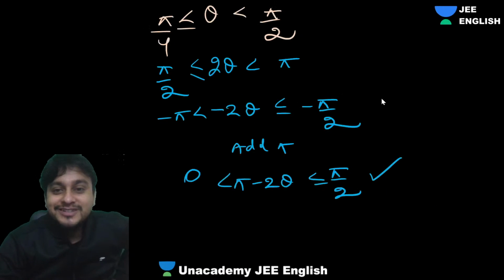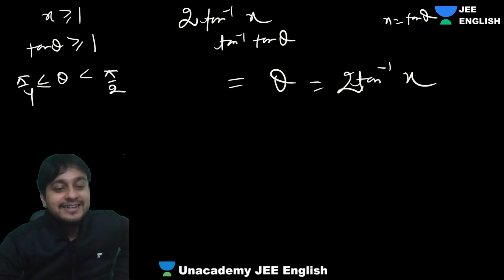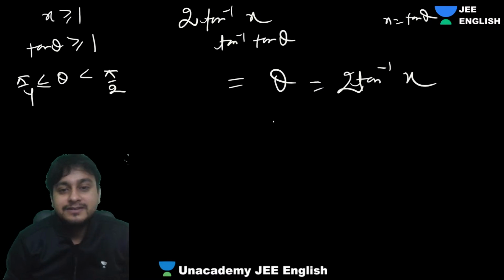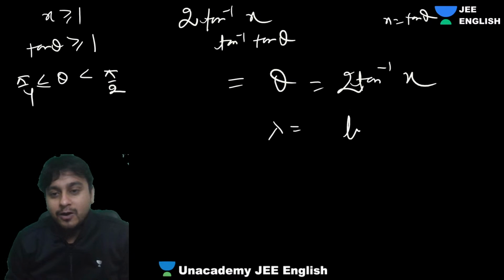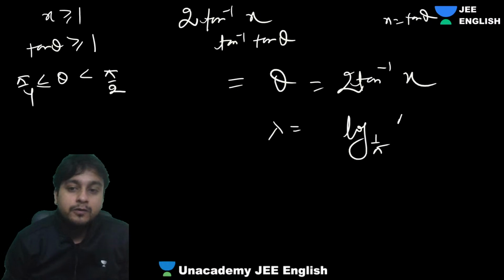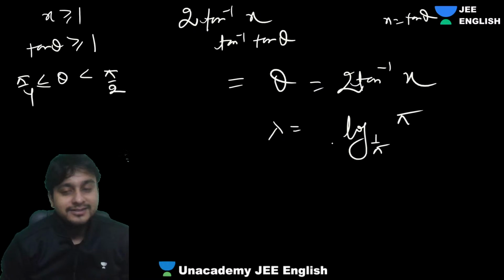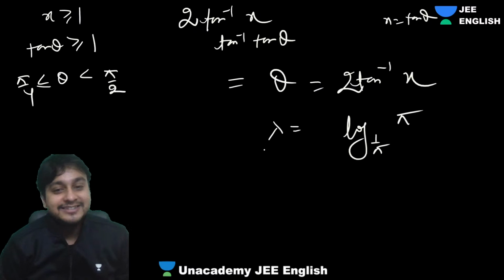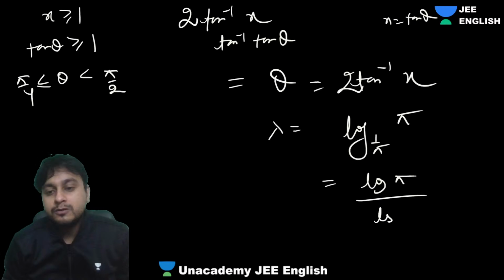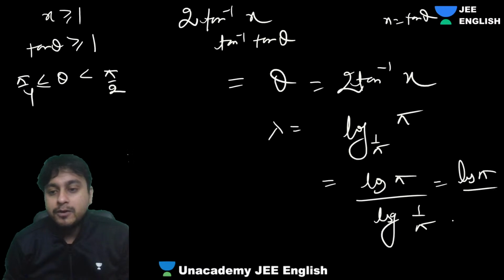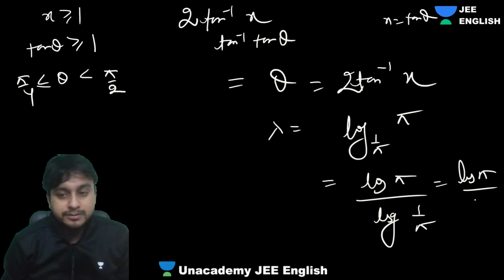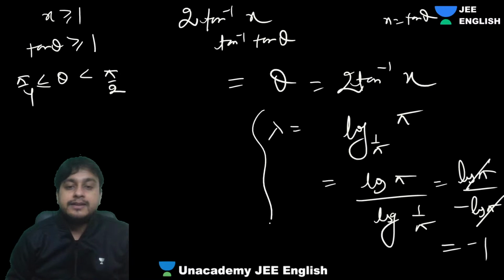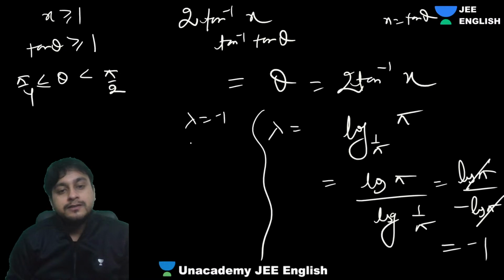What was the question? Question is lambda is equal to log of 1 by pi of pi. How much will this be? That's the question. They're asking mod of lambda. So guys, you know very well the base changing property. You can write it as log pi upon log 1 by pi, isn't it? But guys, log pi on minus log pi, since 1 by pi is pi power minus 1. So this will be minus log pi. Okay, log pi cancels. So this is minus 1. Lambda is minus 1. Mod of lambda is 1.